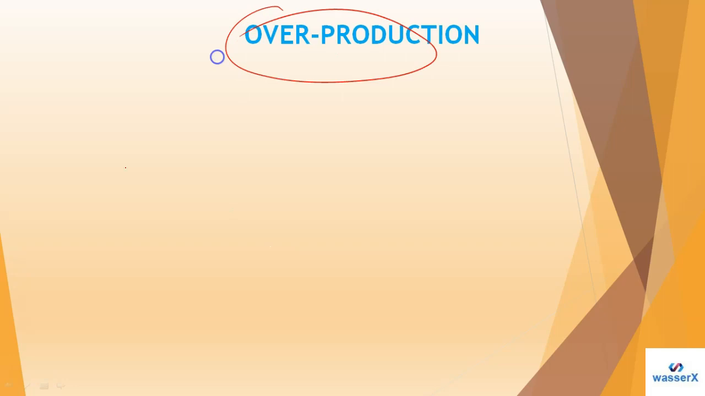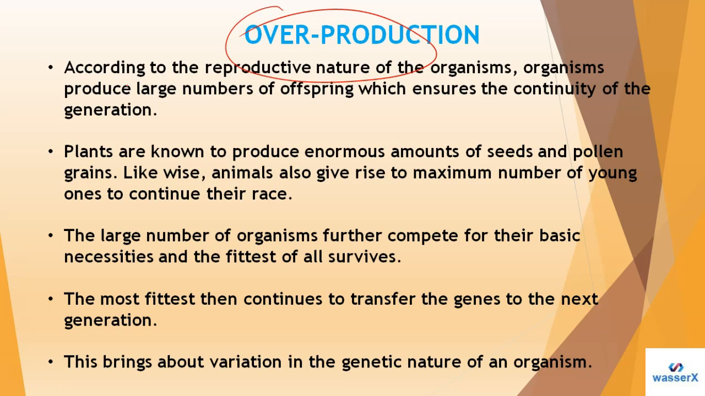Here, what does overproduction mean? We know, students, that overproduction is basically the reproductive nature of the organism, right? According to the reproductive nature of the organism, organisms produce a large number of offspring, meaning their babies, which ensures the continuity of the generations. That is the first point. In the second point, students, plants are known to produce enormous amounts of seeds and pollen grains. Likewise, animals also give rise to a maximum number of young ones to continue their race. That is what we call overproduction.